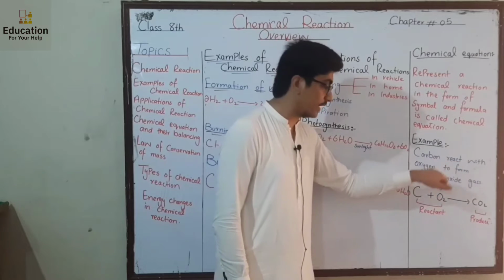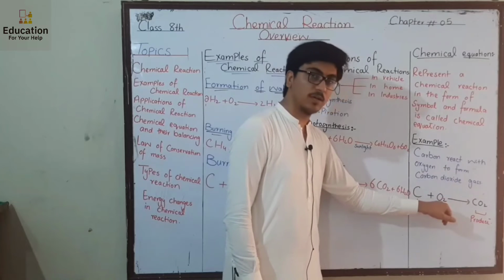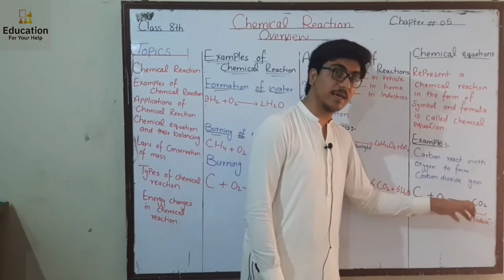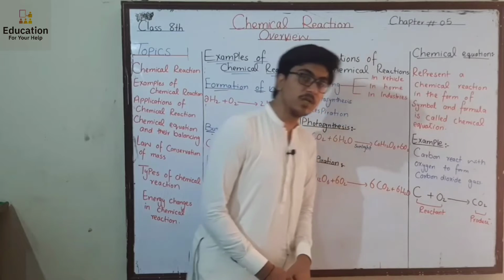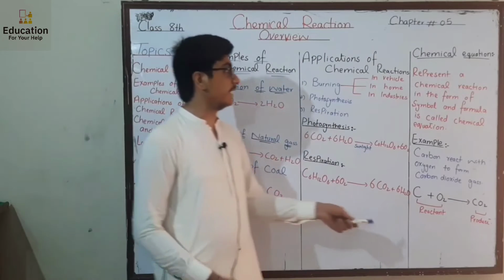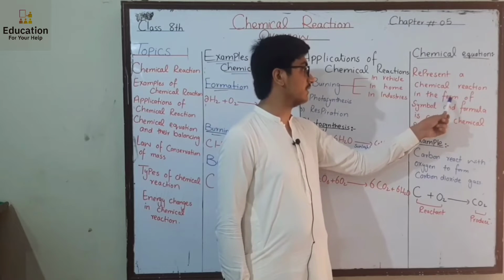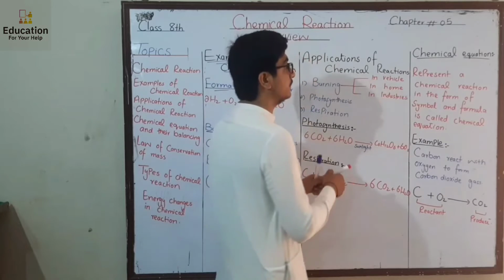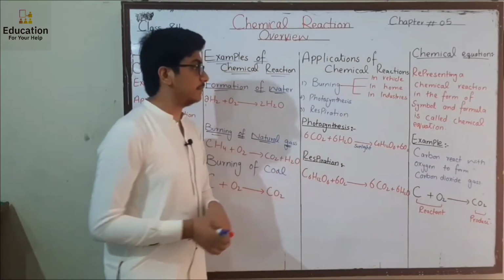What is the chemical formula of carbon? C. It reacts with oxygen. What is the chemical formula of oxygen? O2. When these react, they form carbon dioxide gas. What is the chemical formula of carbon dioxide gas? I write this as CO2. When we represent a chemical reaction in the form of symbols and formula, it makes a chemical equation. So what is the definition? Representing a chemical reaction in the form of symbols and formula is called a chemical equation. So this is a chemical equation.